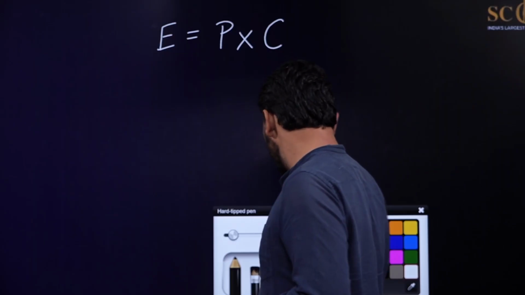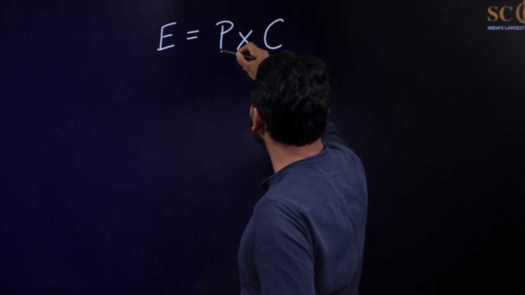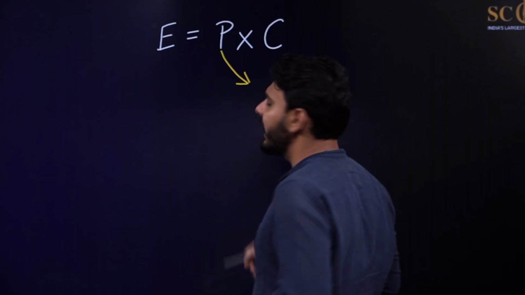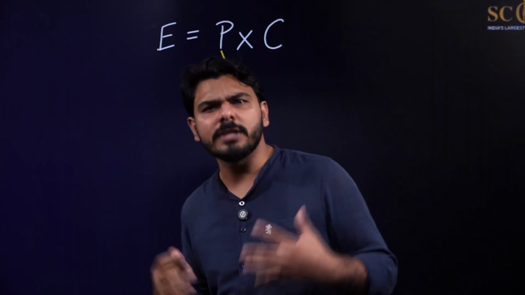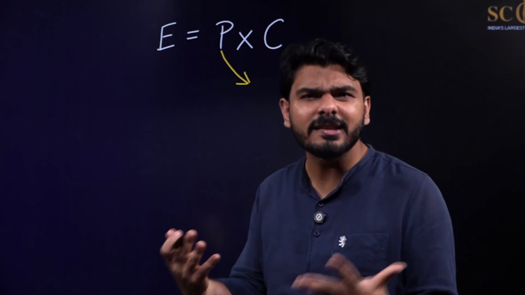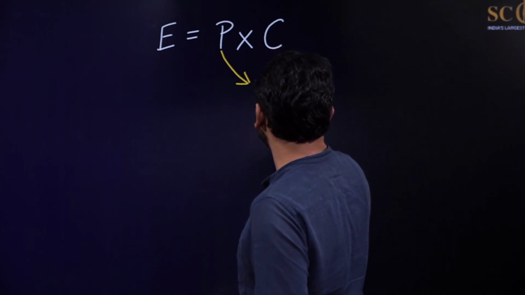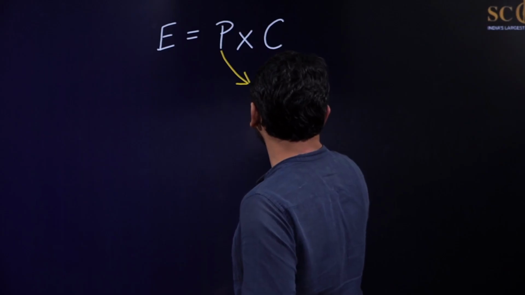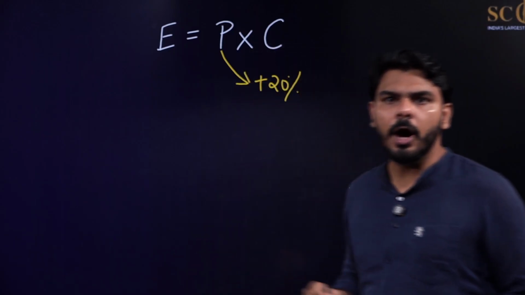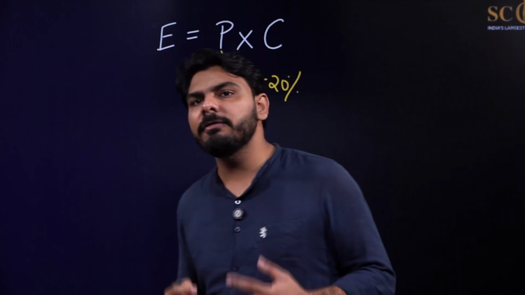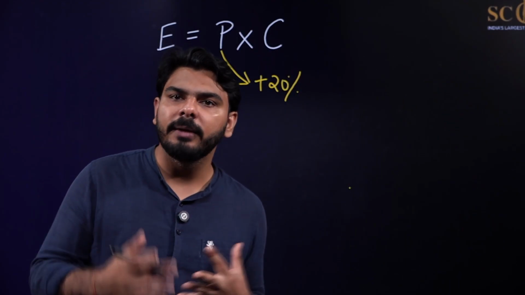Suppose the price of this article, or the price per kg of anything that you are buying, is getting increased, because due to inflation the prices will get increased. So price is getting increased. Let us suppose it is increased by 20%. Now your expenditure will remain the same. You might be wondering, but in this case your expenditure will remain the same.